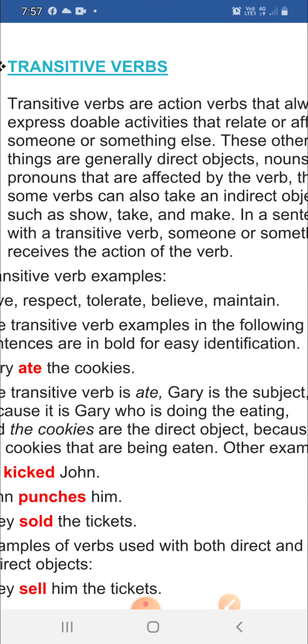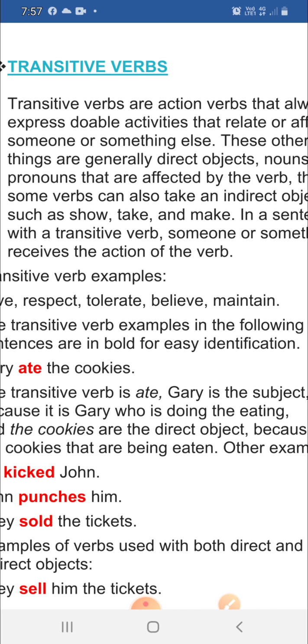In the last class, we had talked about verbs and types of verbs. We also discussed what action verbs and non-action verbs are, and we learned how to identify a verb. Now, today we move on to the next type of verb, that is transitive verb and intransitive verb.